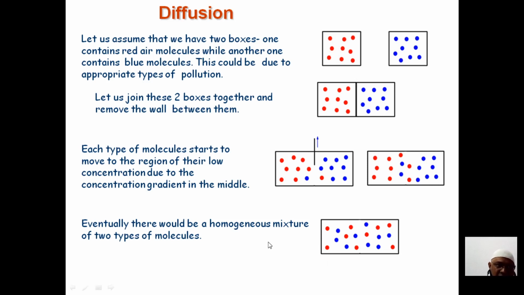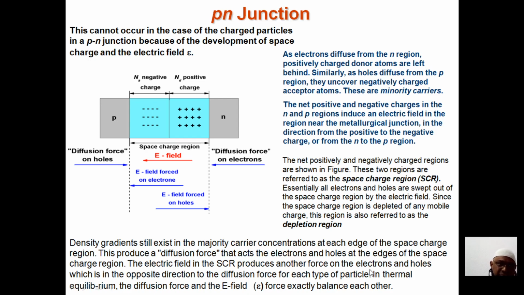So this is the way the transfer happens, instead of pollutants we say electrons and holes, right? So now, what is actually a p-n junction? In the lower classes you just studied about the p-n junction. Here we try to repeat the same thing in a broader aspect. If I talk about p-type semiconductor and n-type semiconductor, and I join the two types of extrinsic semiconductors, a junction is formed.